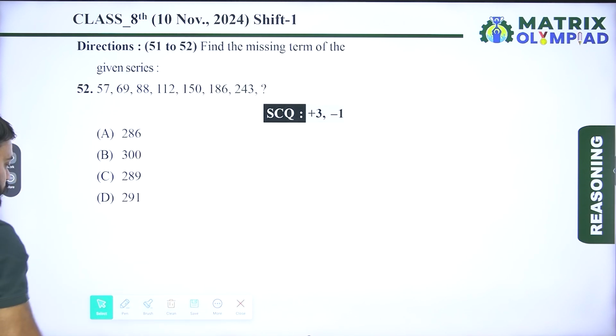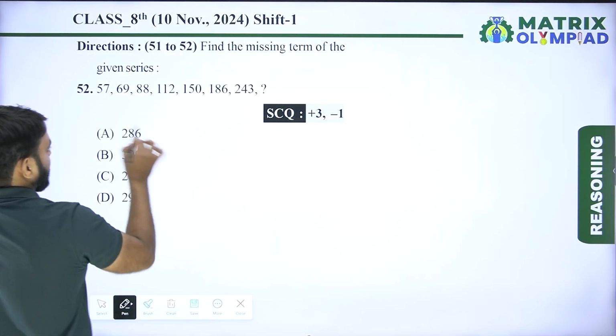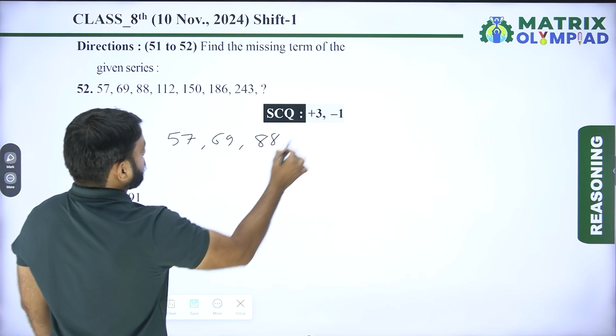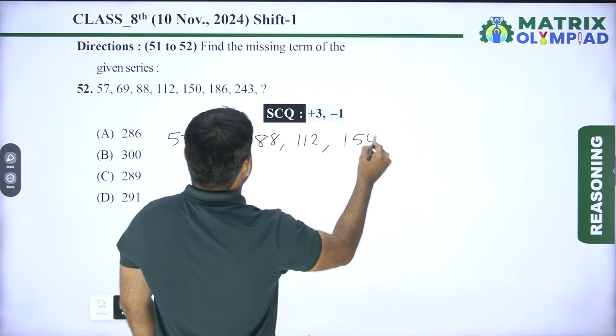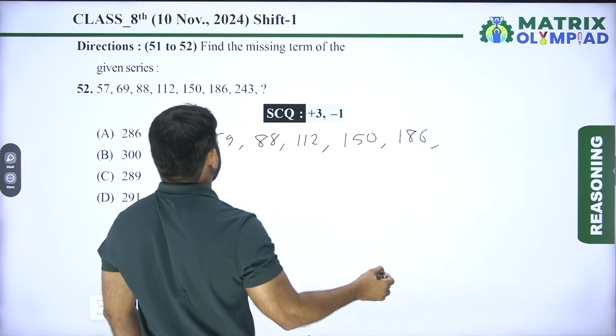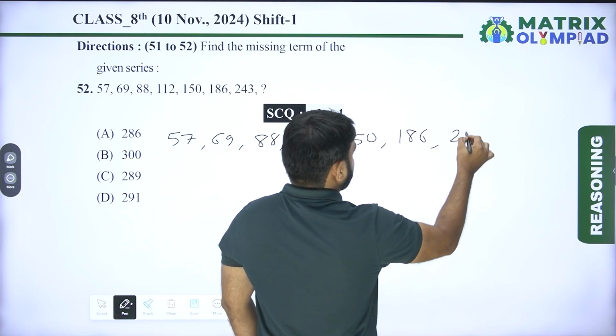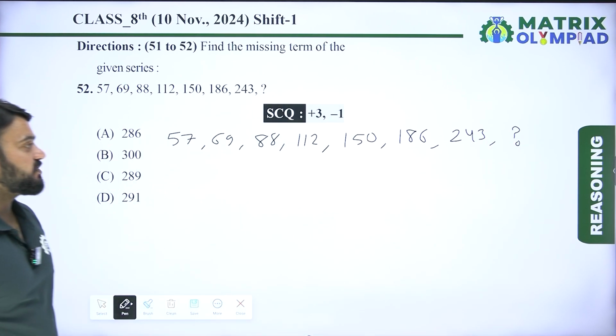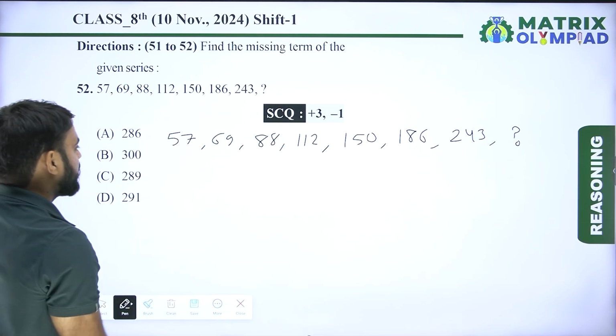So now the next question is question number 52. Find the missing term of the given number series. The series is 57, 69, 88, 112, 150. After 150, next is 186. After 186, next is 243. After 243, next is missing. So find the missing number of the given number series.